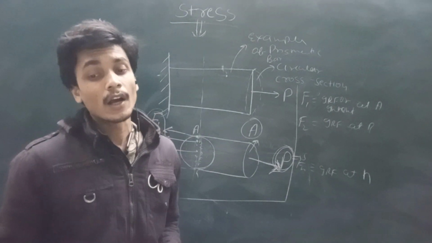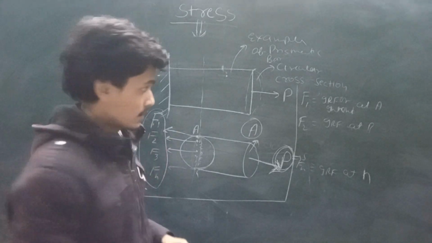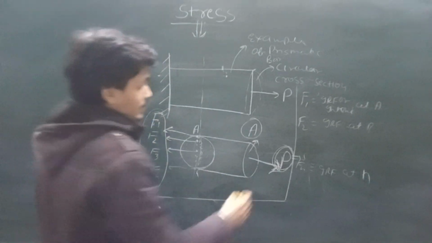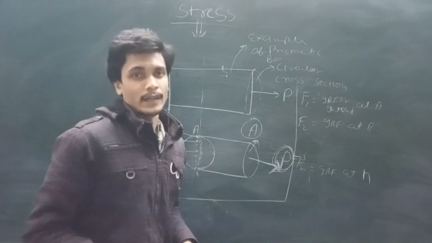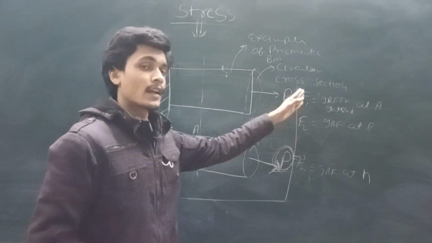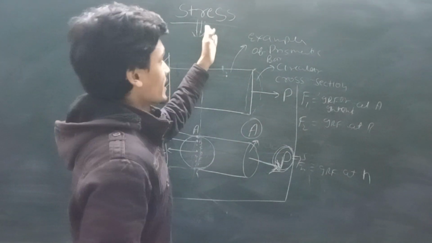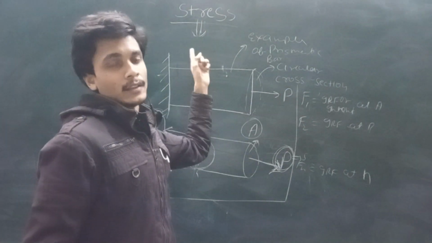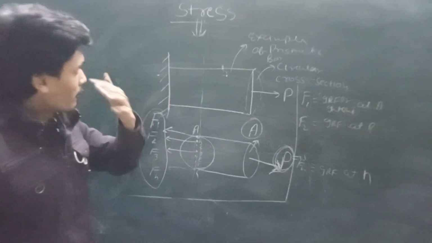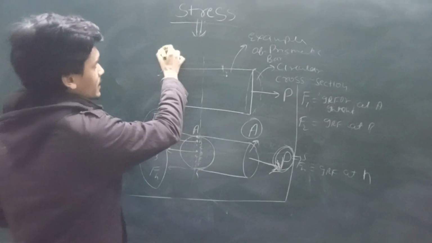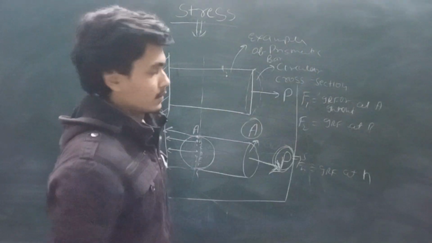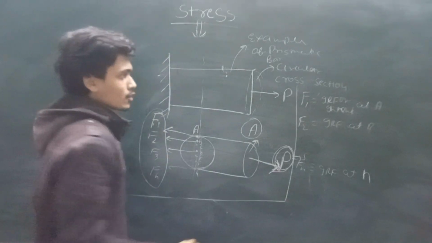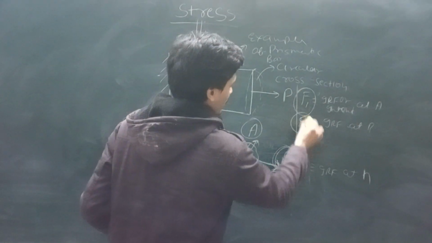These all are the unknown quantity for us. So this F1, F2, F3 we have to find out. What is this internal resistive force or the stress? We all know these internal resistive forces are also known as the stress. In the definition, I wrote that the stress is the internal resistive force, in the first line. So we have to find this F1, F2.